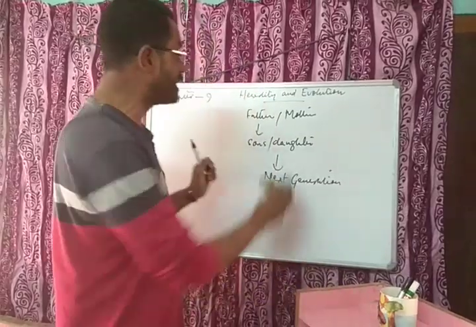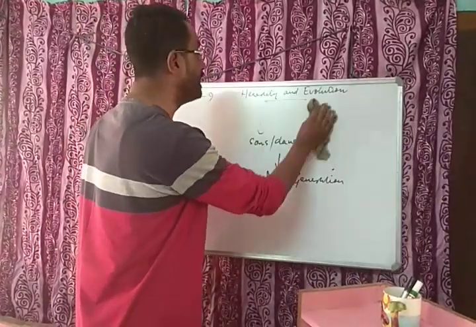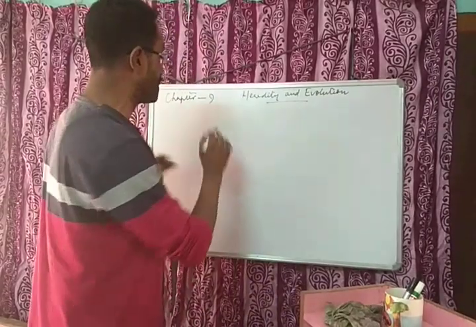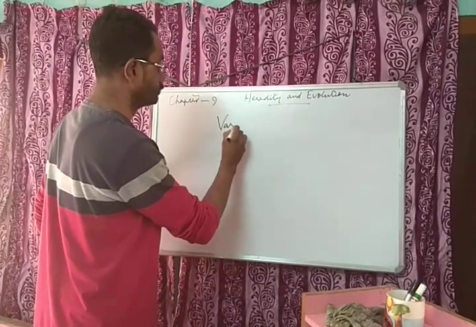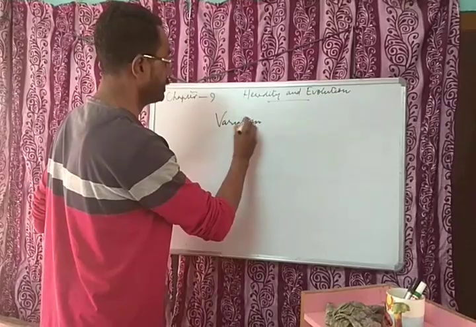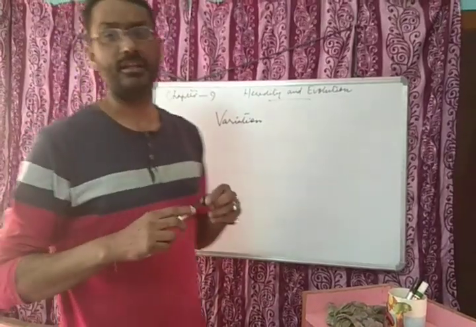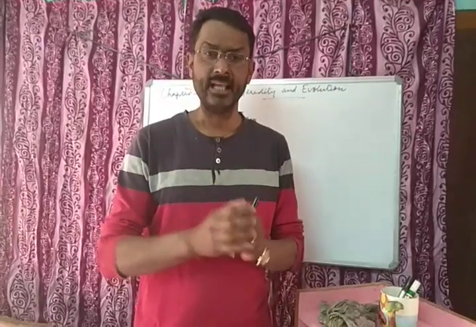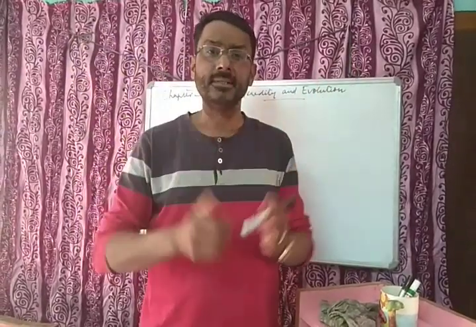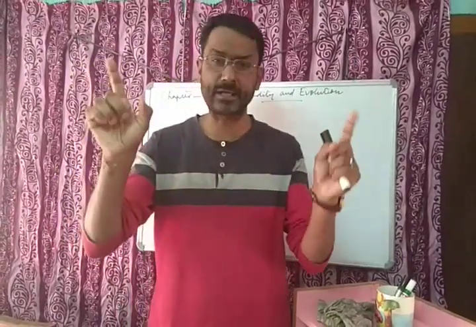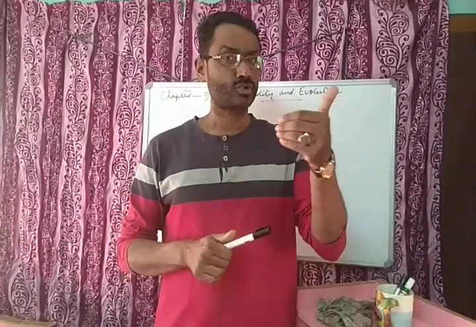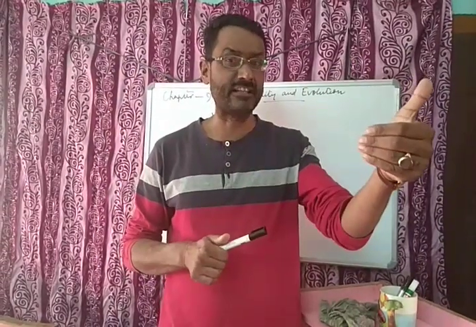So we find one word called variation. What is the meaning of variation? Variation is some sort of change, differences. How do the differences come? Differences come because of sexual reproduction. So, two parents are involved in this case.